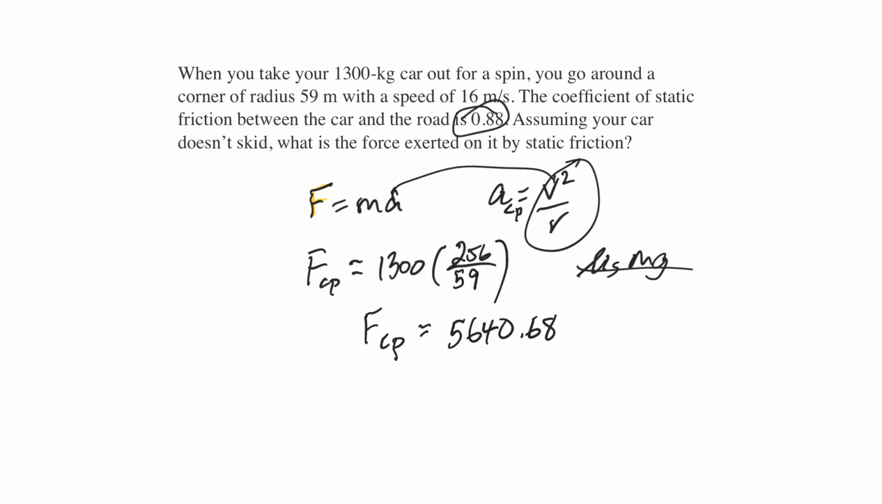All right, so once you get to thousands, I wouldn't put it in newtons. I would put it in kilonewtons. Looks like this is 2 significant digits, this is 2, this is 2, this is 2. So I would put it as 5.6 kilonewtons. All right.